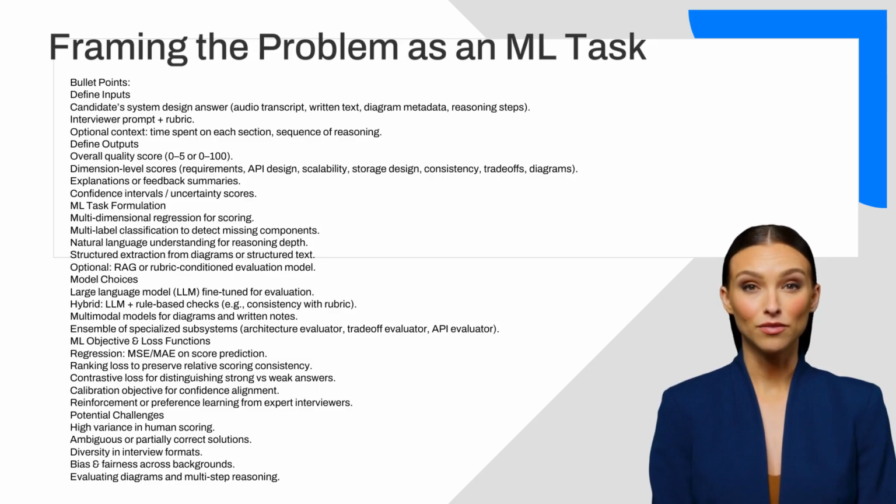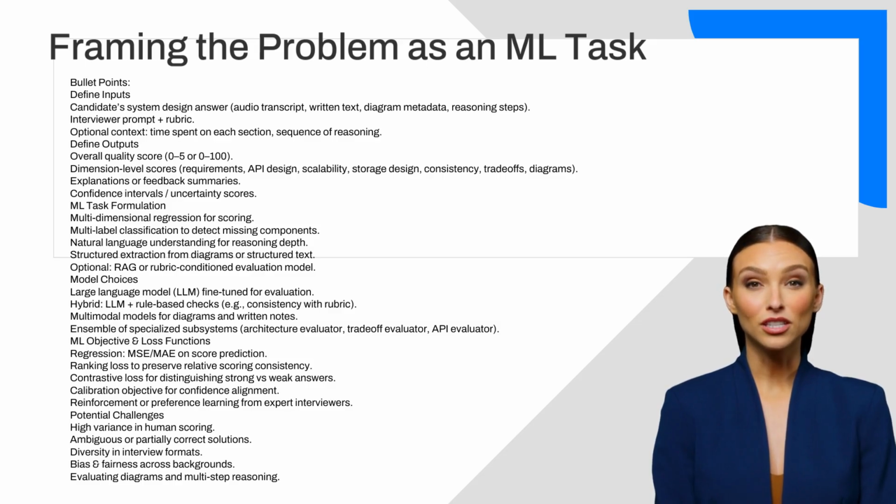Confidence scores or uncertainty estimates help identify borderline cases requiring human review. For the ML task formulation, this problem is inherently multidimensional. Predicting scores maps naturally to regression. Detecting incorrect or missing components resembles a multi-label classification task. Extracting core system components from freeform text is an NLP task, while evaluating diagrams may involve multimodal vision language modeling. Combining all modalities suggests a hybrid or multimodal approach.